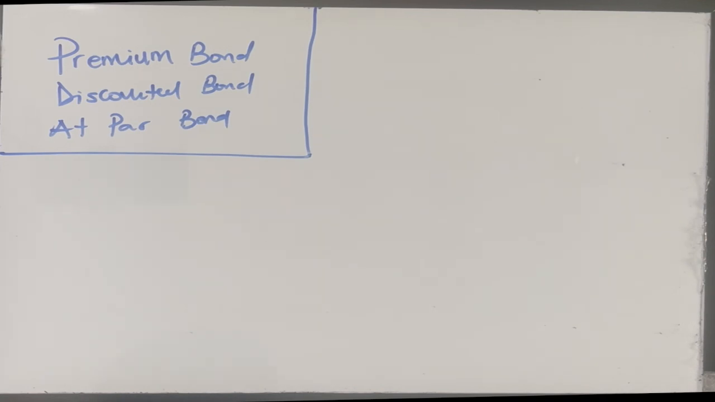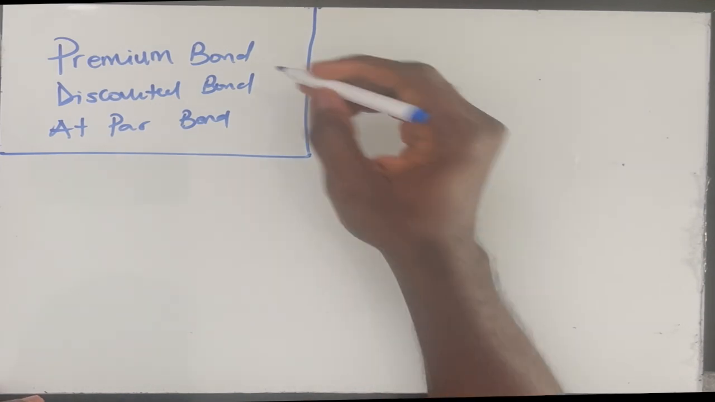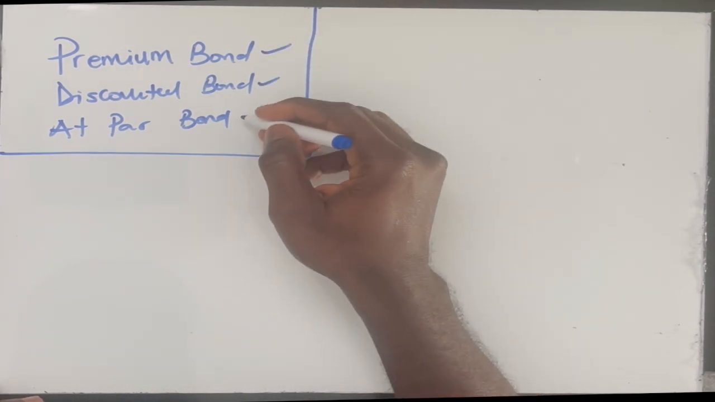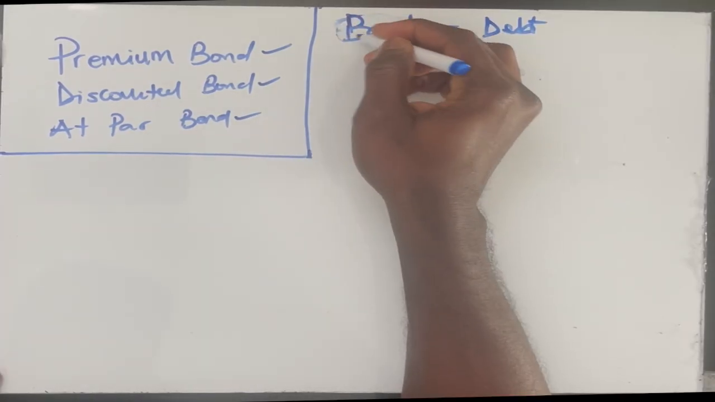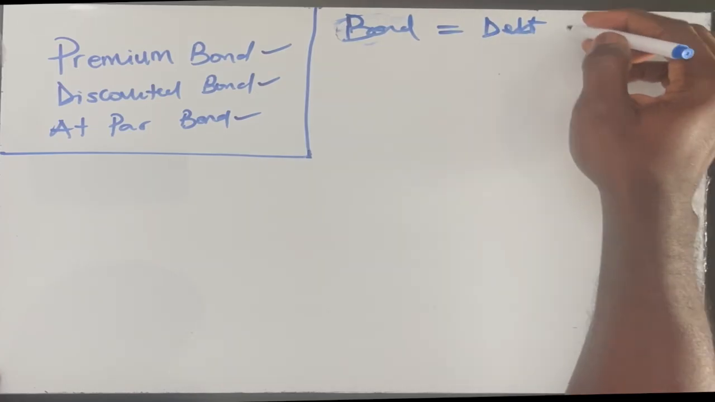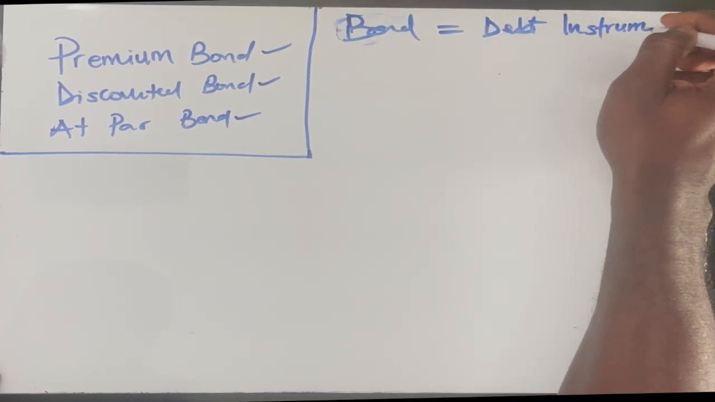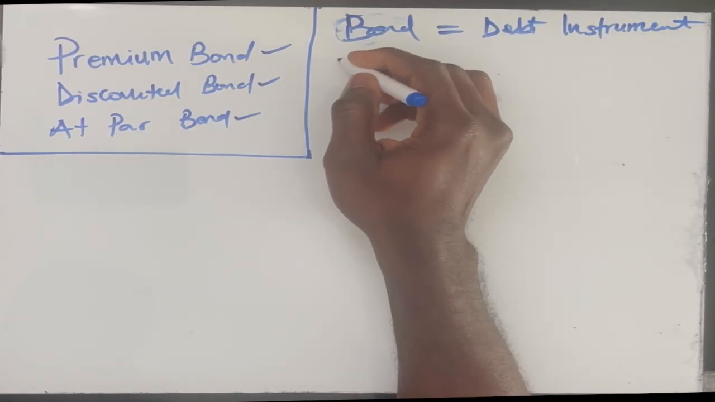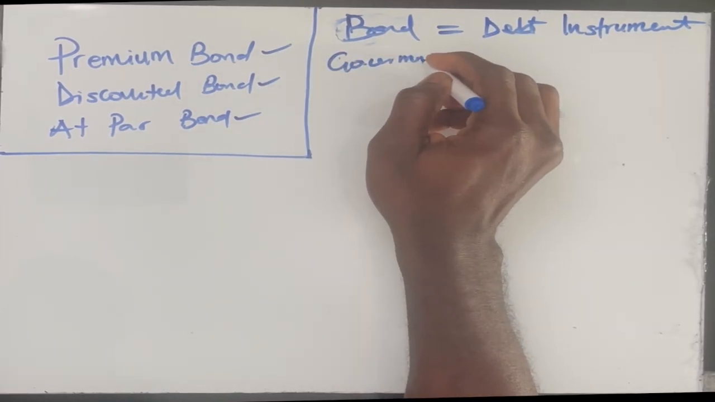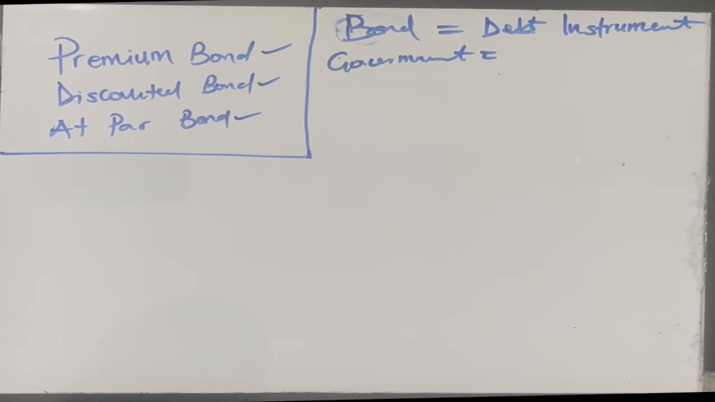The focus of this video is very simple: to help you understand a premium bond, a discounted bond, and a bond which is at par. If you don't understand what a bond is, from an investing point of view, we say it is a debt instrument. In the simplest sense, assume we have a government that wants to build a project. The government wants to raise capital to build it.